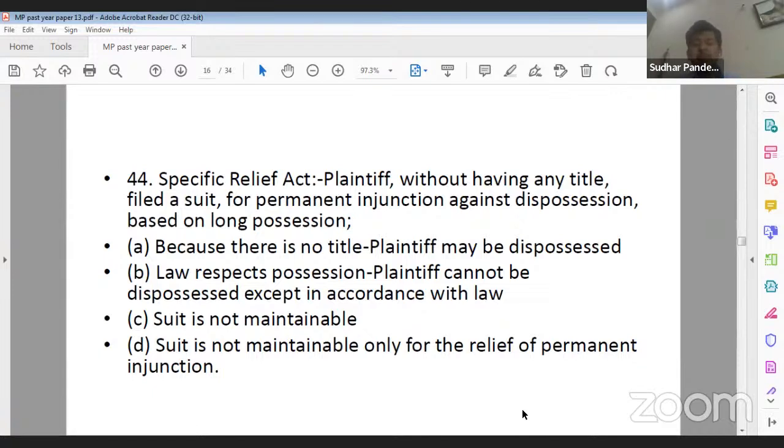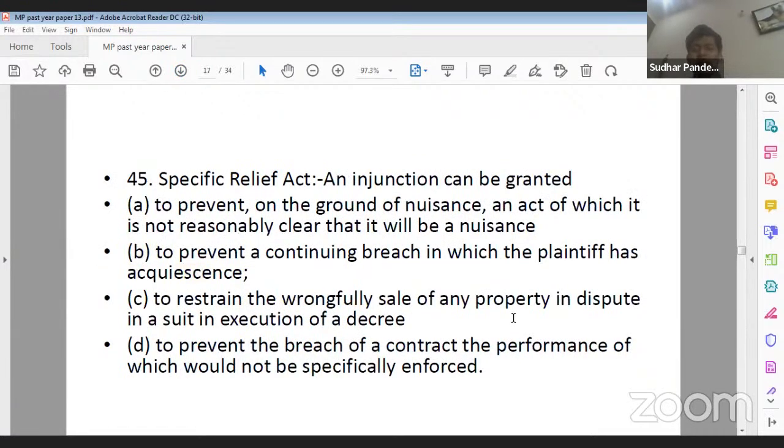Option C, suit is not maintainable. Option D, suit is not maintainable only for the relief of permanent injunction. Question number 44. This particular question is focusing on the ideology of section 6. So this particular question's answer is not available in the Bare Act, but if you will read some of the book or case commentaries, you will be in the position to answer. Yes, 44 ka B is the correct answer. Yes, Vinny ji, you are right that the law respects the possession and plaintiff cannot be dispossessed except in accordance with law.